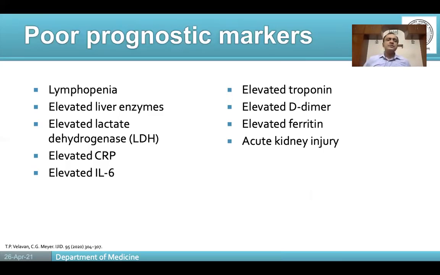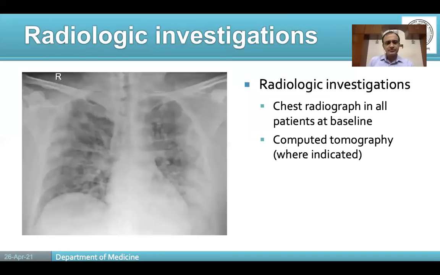Now, one of the purposes of these investigations is that several of the investigation parameters, like lymphopenia, elevated liver enzymes, elevated KFT, or LDH, CRP, IL-6 increase, or elevated troponin, D-dimer, ferritin, are known to be poor prognostic markers for admitted COVID-19 patients.